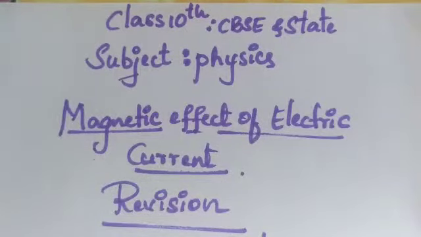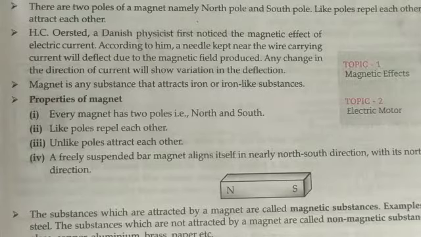Hello everyone. So today we are going to start the revision on the magnetic effect of electric current. Under that, first we are going to revise the concepts that come under the magnetic effect of electric current. So magnetic effect of electric current means we are going to consider a magnet, and based on that, how electricity can be produced inside the magnet.